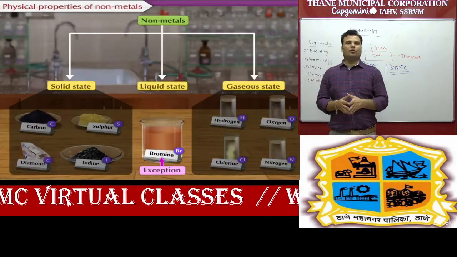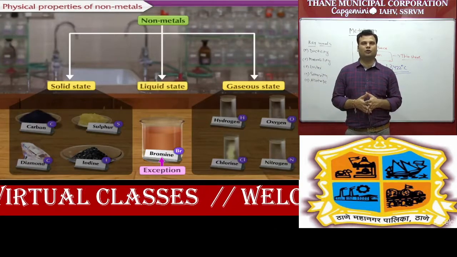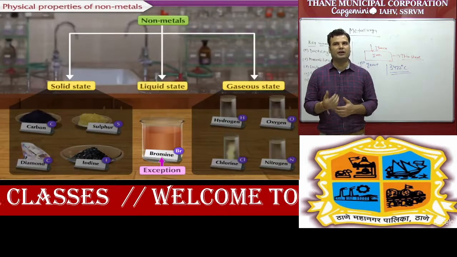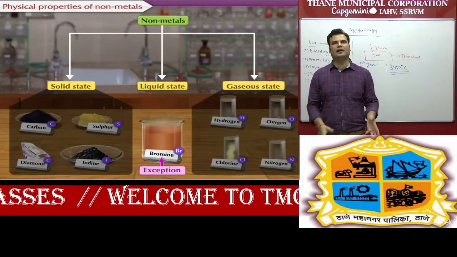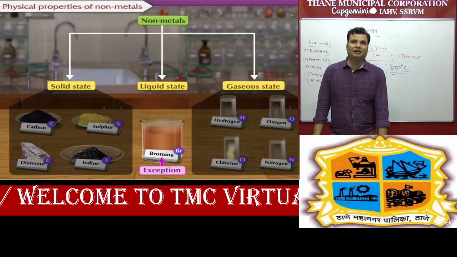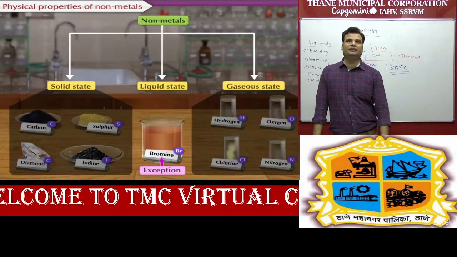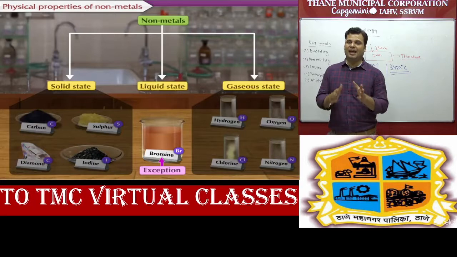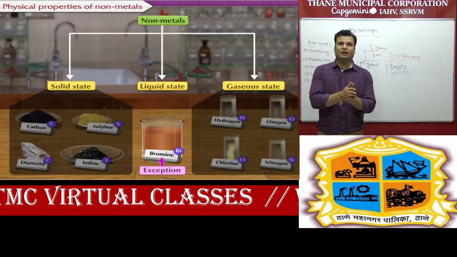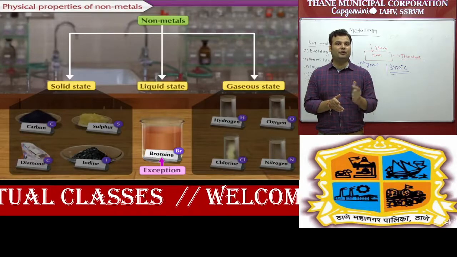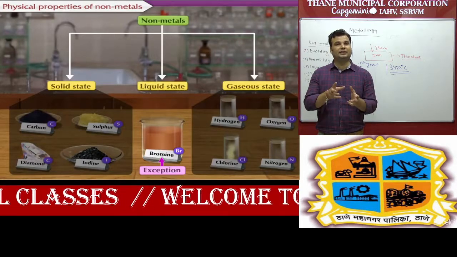So this is part for metals. Next part is for non-metals. Again we have to go with the physical properties only. Physical means outer appearance. So non-metals are very few, only 17 out of 118, in which maximum are present in solid state and gaseous state. Like metals present in solid, but some examples like mercury, gallium are present in liquid state.